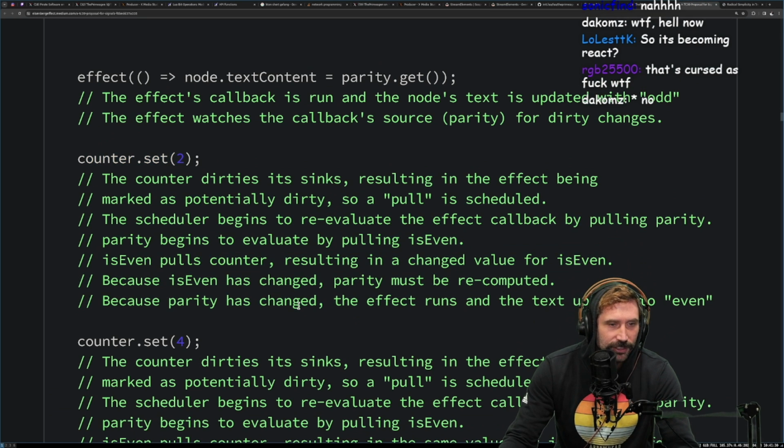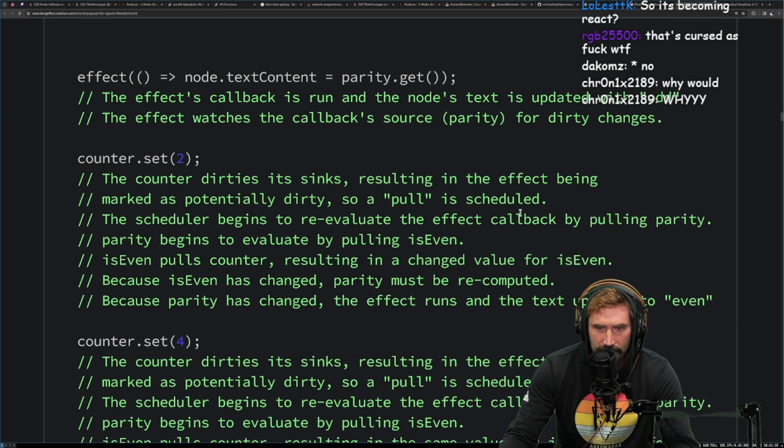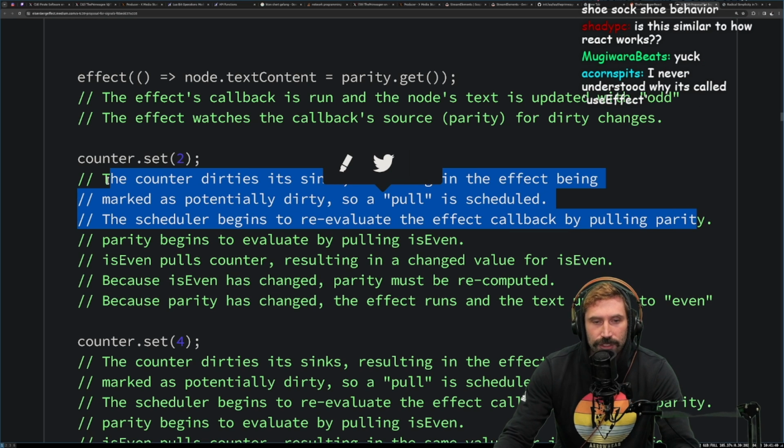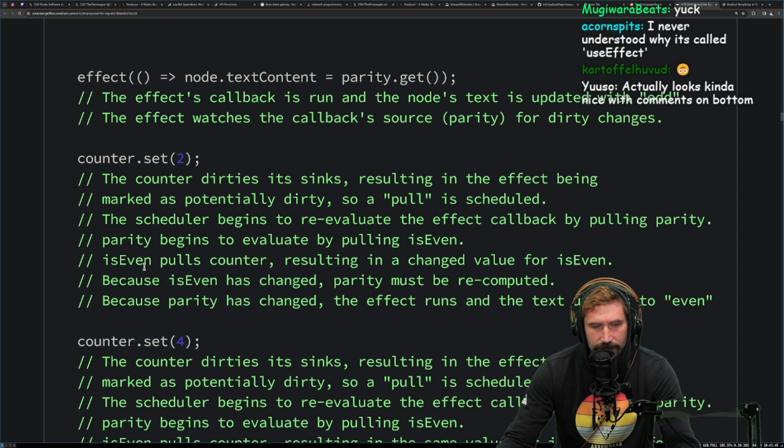All right. Counter set to... Counter becomes dirty at sinks, resulting in the effect being marked as potentially dirty. So a poll is scheduled. The scheduler begins to reevaluate the effect callback. This is very interesting how they're going to map the scheduler. Do the schedulers run like promise timing? Does it get thrown on the micro queue task, or how does it run?